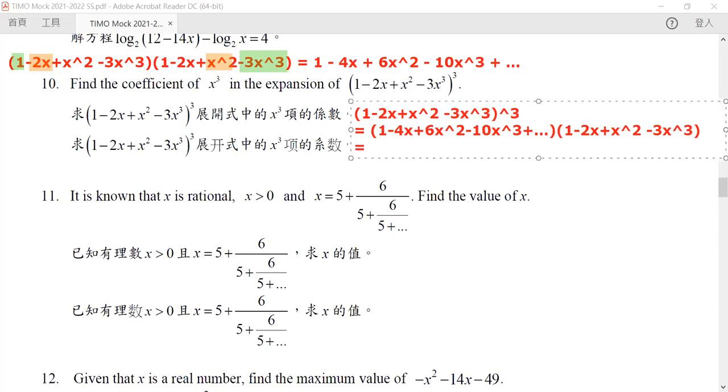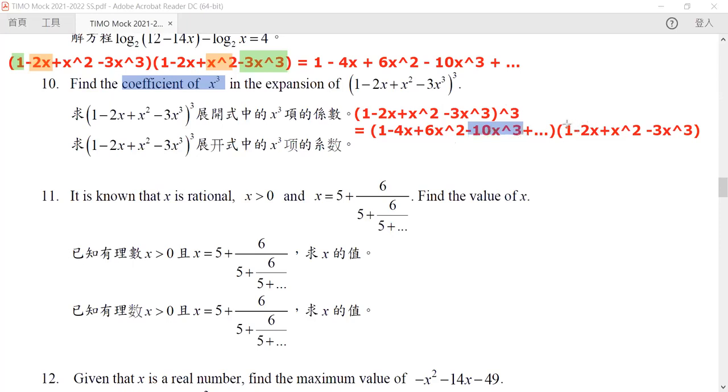Now notice that in here, do we need to consider the coefficient of our constant term, or x to the power 1, or x to the power 2? No, we only need to focus on the coefficients of our x to the power 3 now. So again, how can we get our x to the power 3? There are actually 4 ways of doing this.